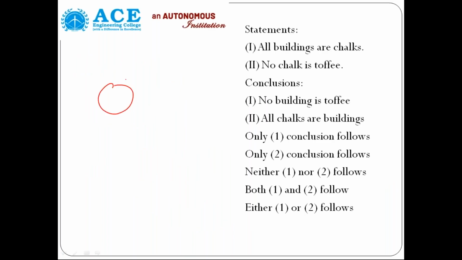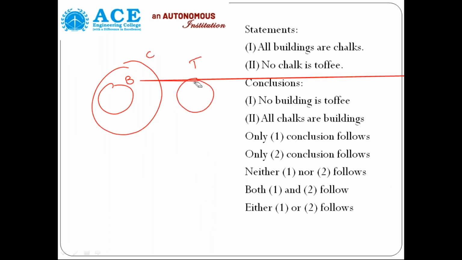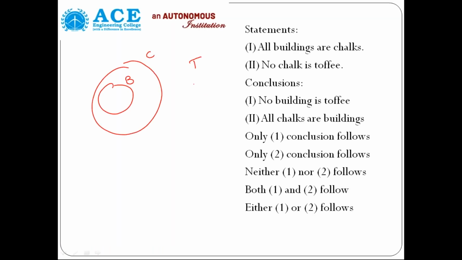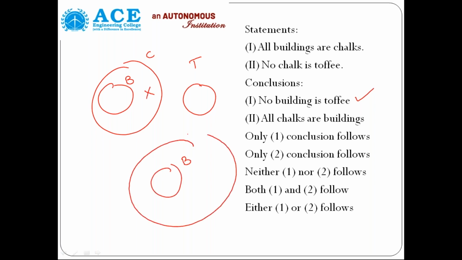Now here, all buildings are chalks, no chalk is toffee. So this is the diagram. No building is toffee is correct. All chalks are buildings, no, some chalks. When all buildings are chalks, some part of chalks is not inside the building. So some chalks are buildings is correct. When all buildings are chalks, the reverse is some chalks are buildings. We can't say all chalks are buildings, that's not correct. Only the first one is correct, so conclusion one follows.